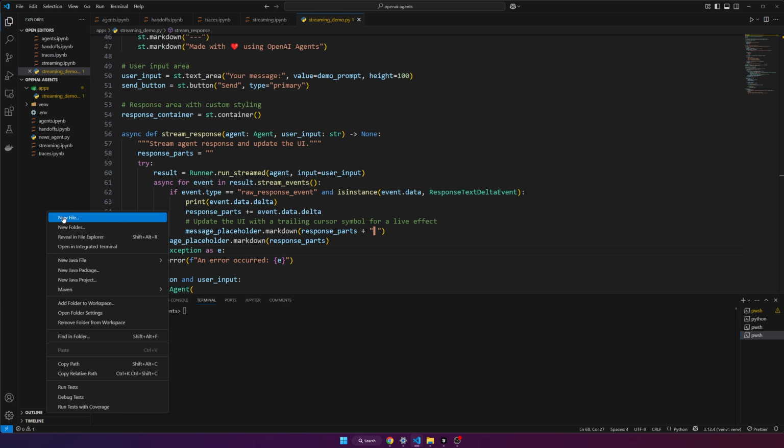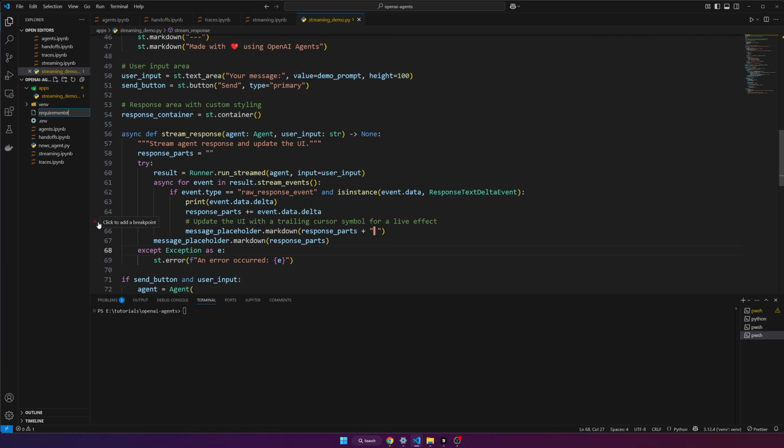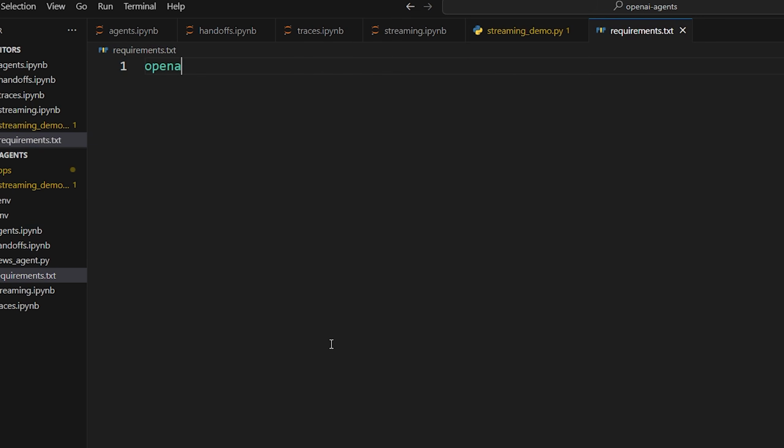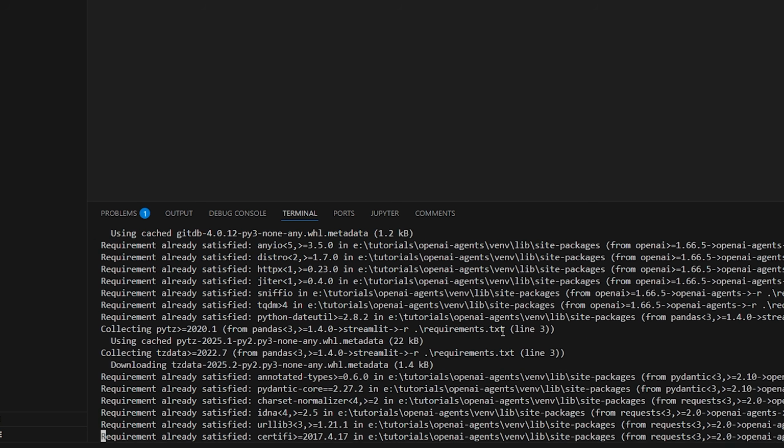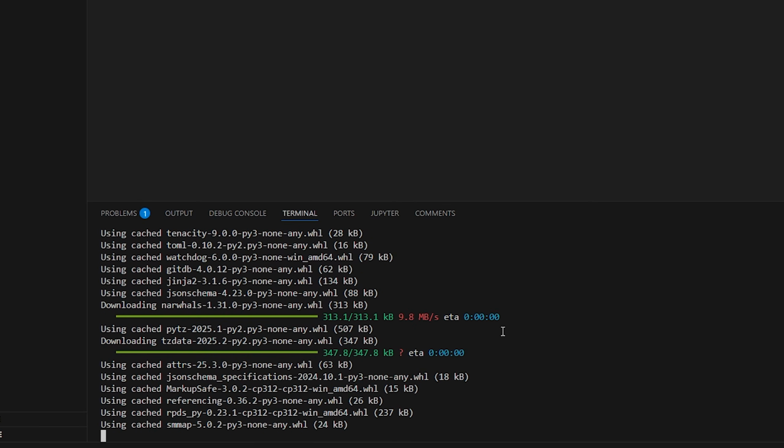So to run this, I'm going to make a requirements.txt file. In this, I'm going to put openai-agents and python-dotenv, which are the packages that I've already been using so far. I've just been manually installing them in the notebooks, but you could also do it like this to manage them better. And then we also want streamlit. Now that you have that, you can go to your terminal. We want to activate this environment, so run the activate script. And now we can do pip install -r requirements.txt. That will install all three of those packages. Two of them are already installed, of course, so it's going to install Streamlit now.